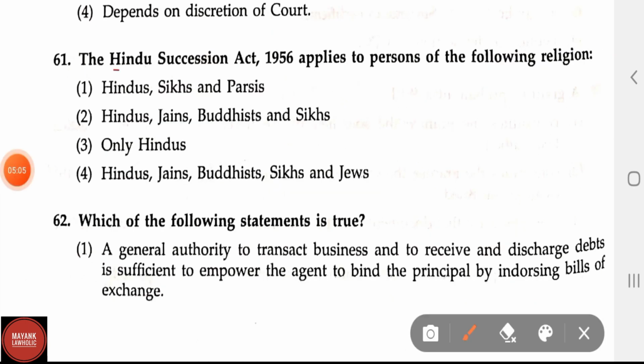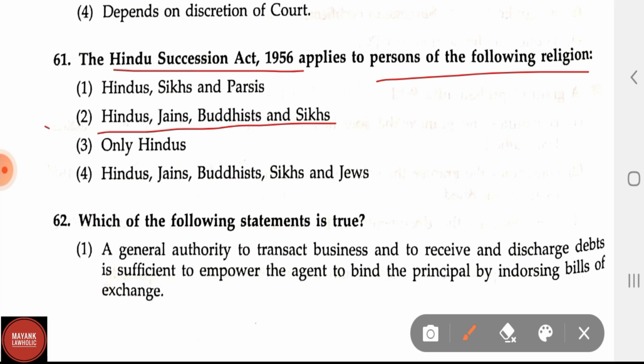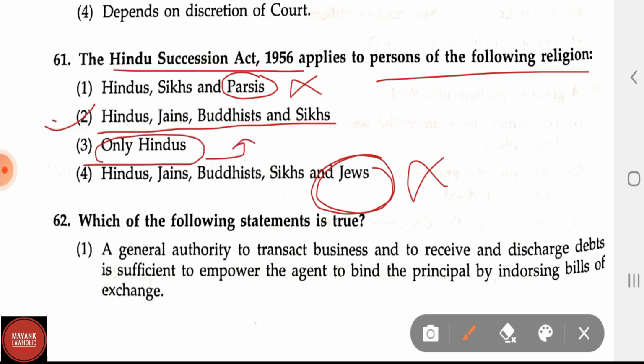Question number 61. The Hindu Succession Act 1956 applies to persons of all the following religions. First option, Hindus, Sikhs and Parsis. Second option, Hindus, Jains, Buddhists and Sikhs. Third option, only Hindus. And fourth option, Hindus, Jains, Buddhists, Sikhs and Jews. In question number 61 the correct answer is Hindus, Jains, Buddhists and Sikhs. The Hindu Succession Act does not apply to Jews, that's why that is not the right answer. And on Parsis also the Hindu Succession Act does not apply, so this is also not the right answer, but it applies to Hindus, Jains, Buddhists and Sikhs. So the correct answer is option 2, Hindus, Jains, Buddhists and Sikhs.